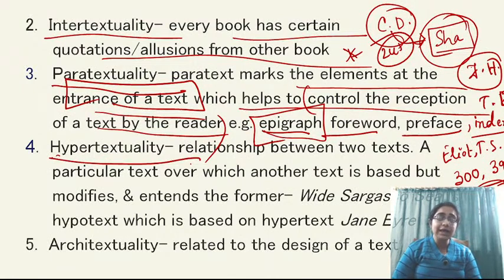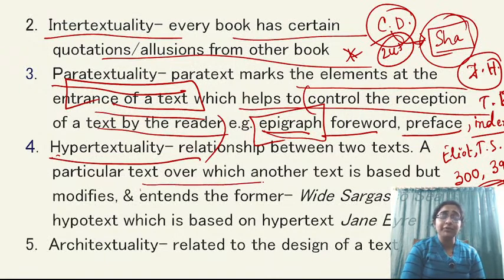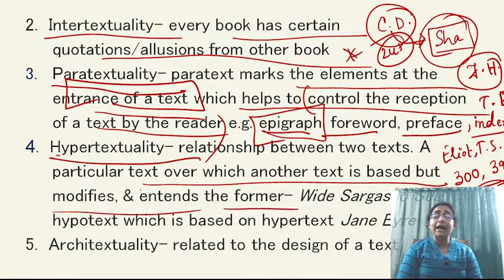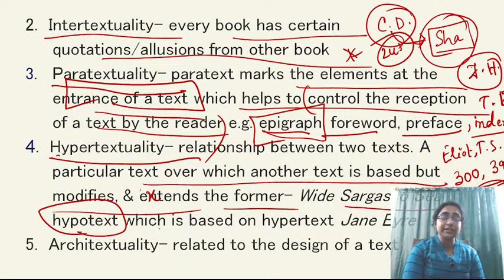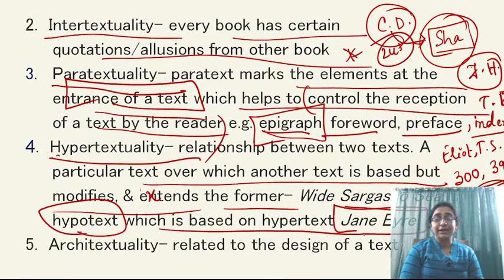Hypertextuality is when a particular text is based on another text but modifies or extends its format. For example, Wide Sargasso Sea is a hypotext which is based on the hypertext Jane Eyre. So hypertextuality means when one text is based on another.